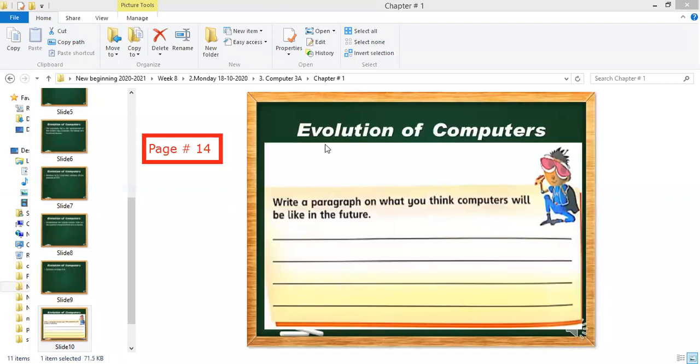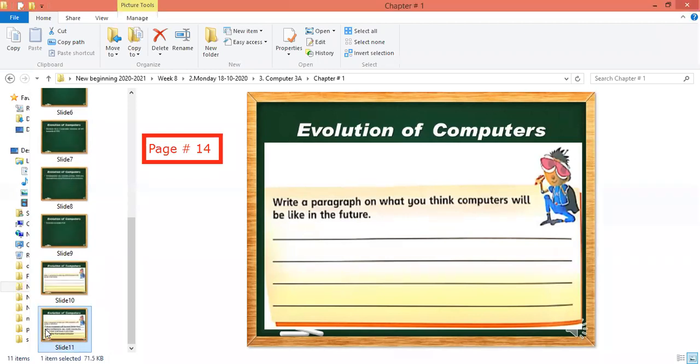Yes, Ahmed Jibrail, what are you saying? I think the computers will be flexible. Yes, computers will be flexible, because there is a new mobile phone of Samsung. It's a Samsung Flip, available in the market. It's a flexible mobile. You can fold that mobile. You are right. Very good. So in the future there will be more flexible computers and screens. Okay, let me show you the answer.